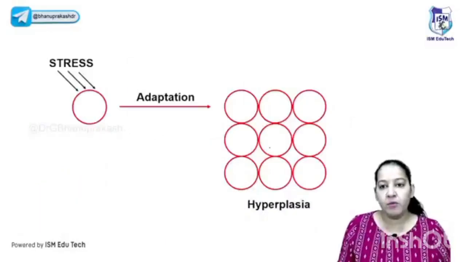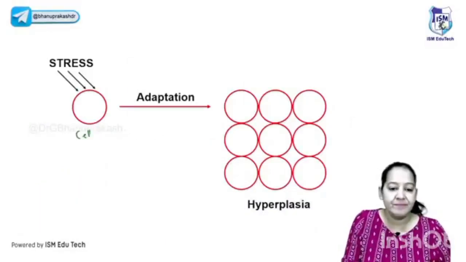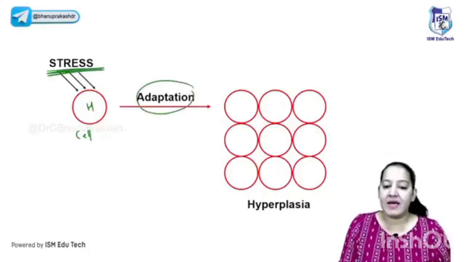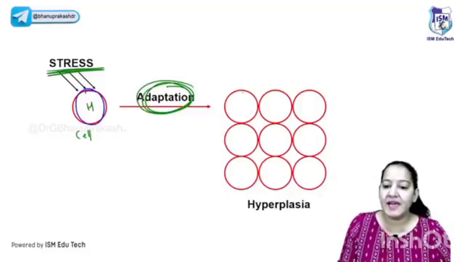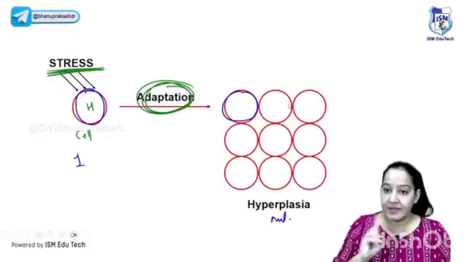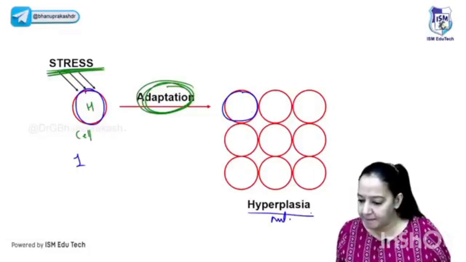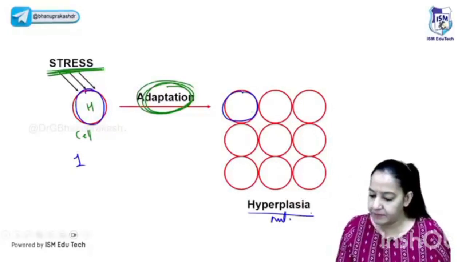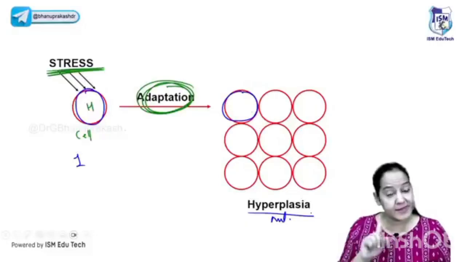Can you see here? Can you tell me what this is? Can you see there is one cell? Normally the cell was in homeostasis. Now the stress is acting on the cell. Because of the stress, the cell is doing certain adaptation. You can see the size of the cell here, and the exact same size of the cell here. But here one cell, here multiple cells. So basically the number is increased, not the size. So you can say it's hyperplasia. Okay, so that is hyperplasia, increase in number of the cell.